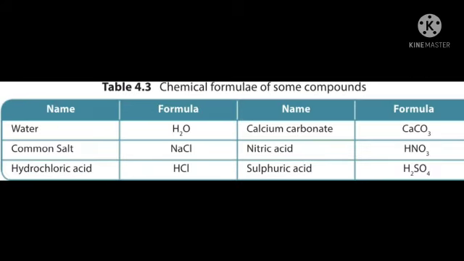So today we have learned about chemical formula and valency. What is called chemical formula? The representation of a molecule of a compound using chemical symbols of its constituent elements is called a chemical formula. We have seen examples: water, H2O, calcium carbonate, CaCO3, nitric acid, HNO3.